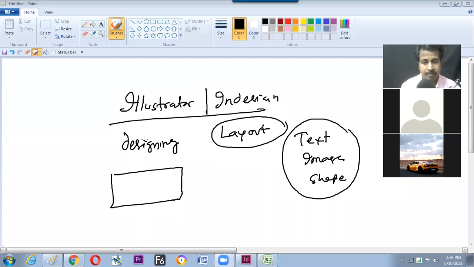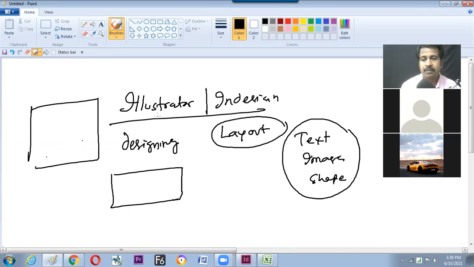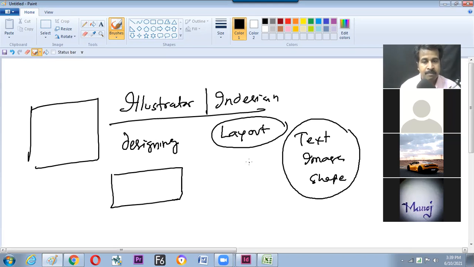Now the layout can be done in Illustrator also, but to a limited stage. Limited means if it is a very big layout like a newspaper, Illustrator is not so capable of controlling it, whereas a huge layout can be easily done by InDesign. Multi-page handling is less controlled inside Illustrator, like page numbers and all things. TOC, index, all the things are automated, not generated in Illustrator.